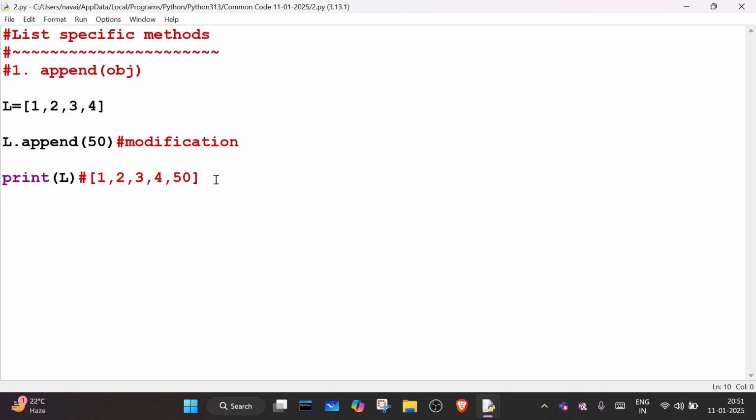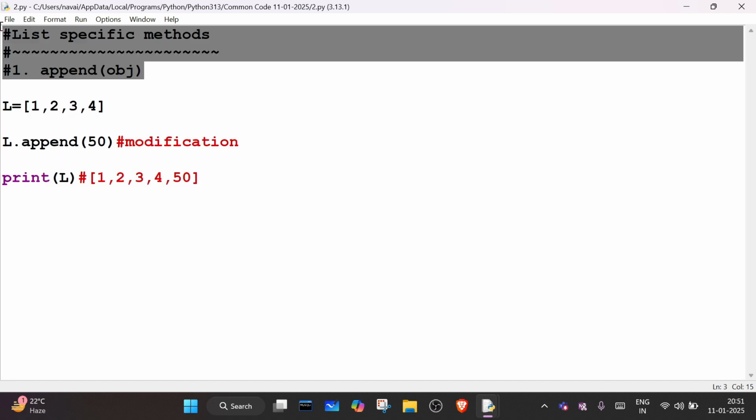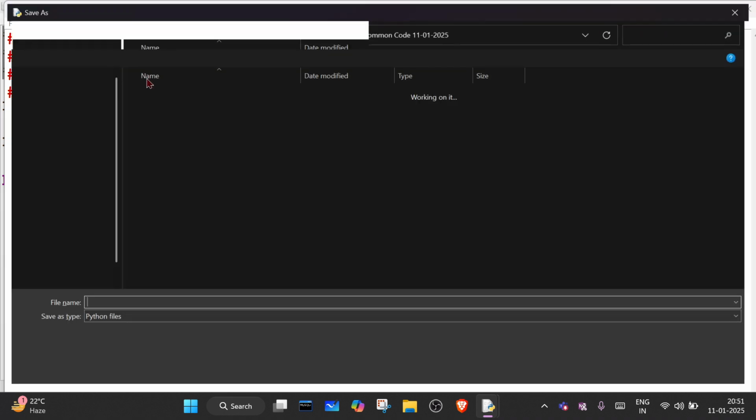Getting everyone? What is another list specific method? Extend. Another method is insert. In order to add elements, we have insert. With the help of insert, we can also add an element inside the list. So what is the difference between append and insert?